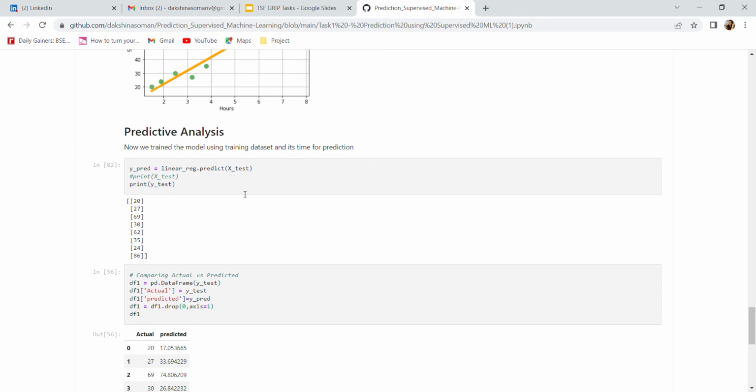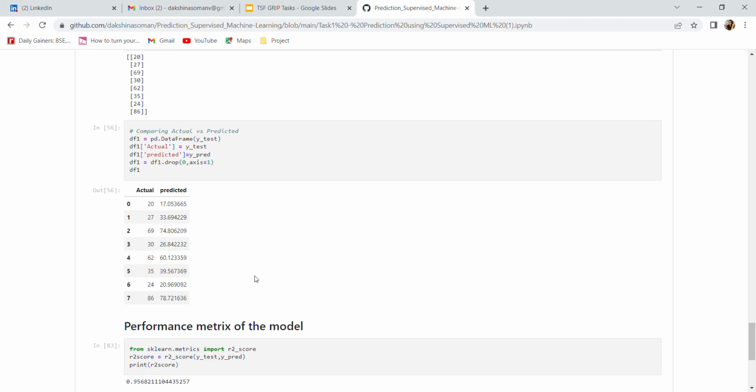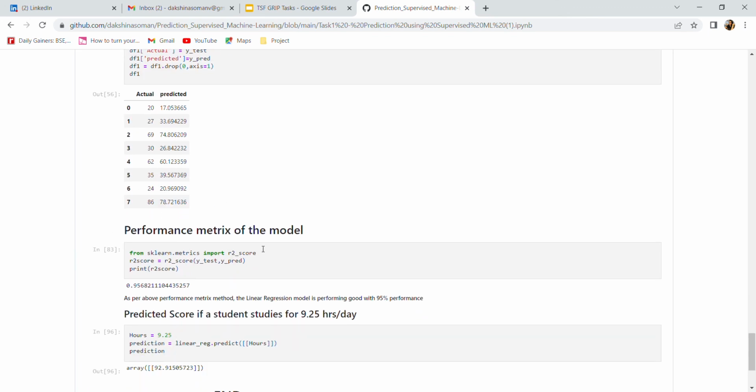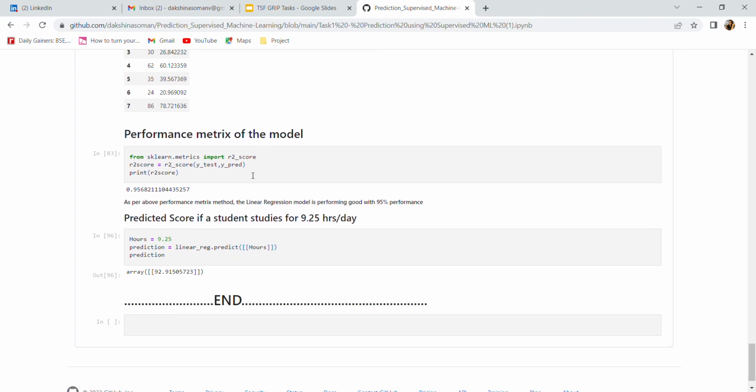Now we train the model and it's time for prediction, and we compare the actual and predicted values. Finally, we check the performance metrics of the model using R2 score, and here it gave 95%, which means the linear regression model is performing good with 95% performance.